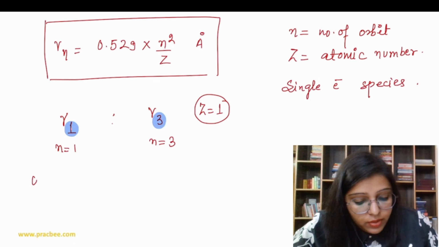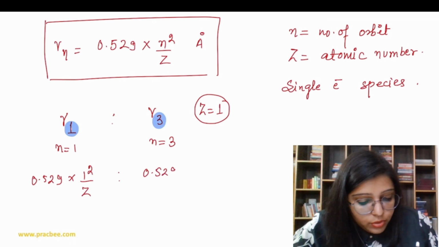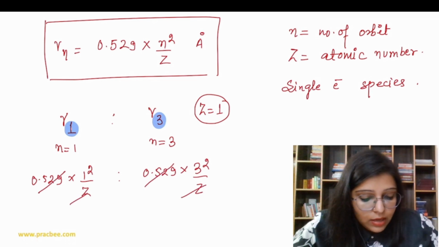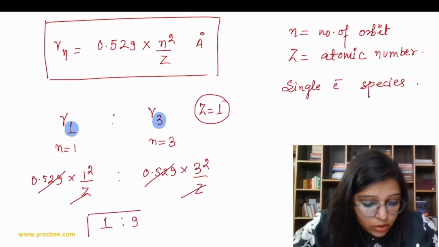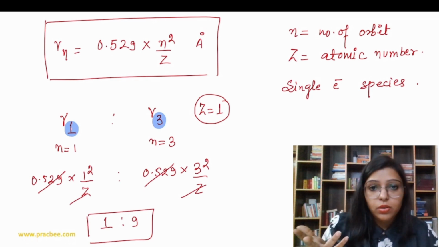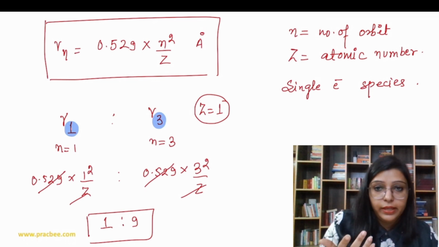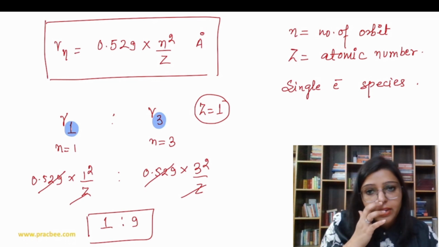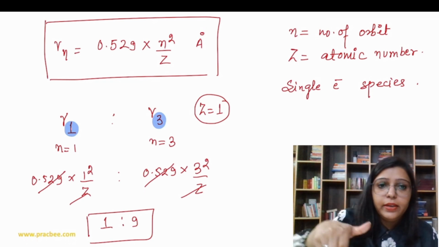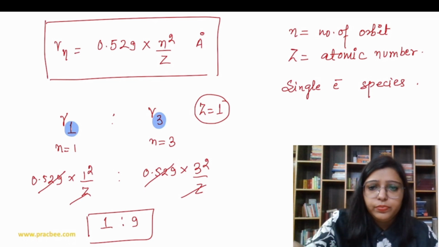So we can write 0.529 into 1 square upon Z, and here we can write 0.529 into 3 square over Z. So if you do the comparison, because the Z value is 1, you can cancel out, so you get the ratio equal to 1:9, right? Are you getting this point? So whenever it comes to comparison, there is no need to solve everything, you can just relate it like this. Clarity? Okay, then we have the curves. On the basis of that, you have to plot with respect to radius and frequency and all, so you can easily plot, you have the idea about this.